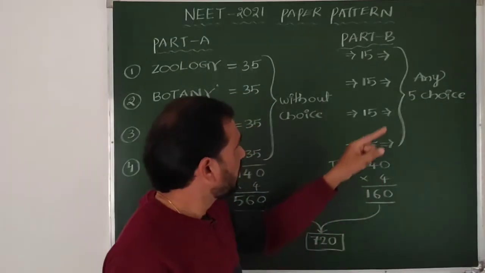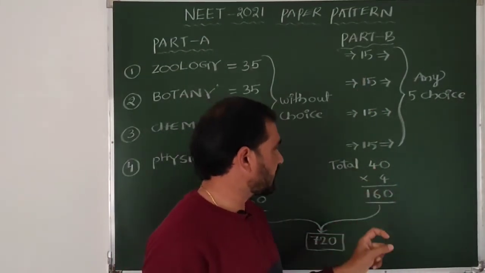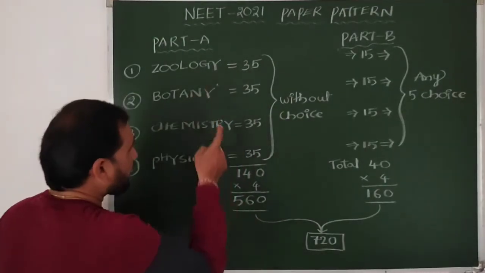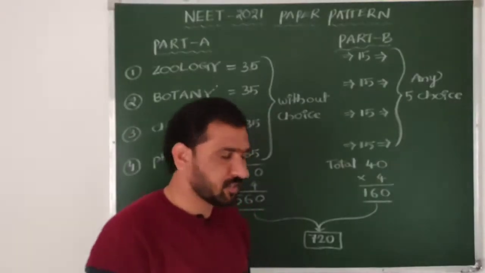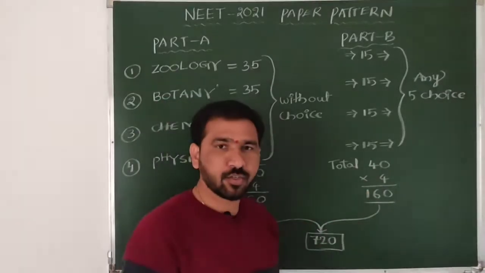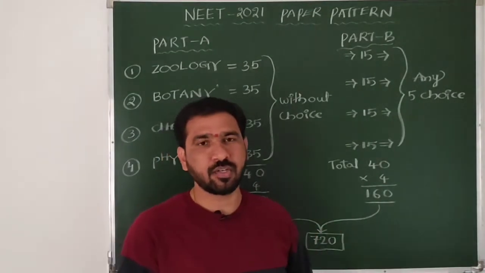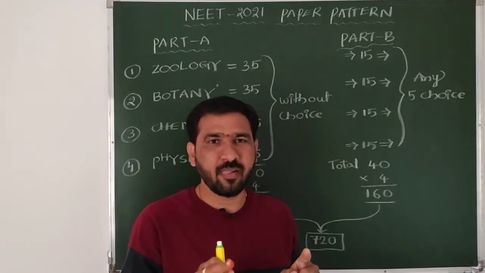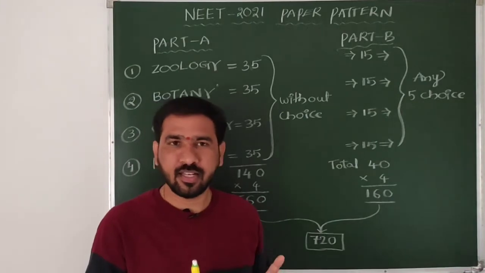Right? So from this, 10 per subject means a total of 40 questions. Each carries 4 marks. Here it is 160. Part A is 560 marks, Part B is 160 marks. Total how many, beta? 720. Here 140 plus 40, a total of 180 questions we need to attempt. Then 720 marks in total. This is the changed NEET 2021 question paper pattern. Is it clear, beta?